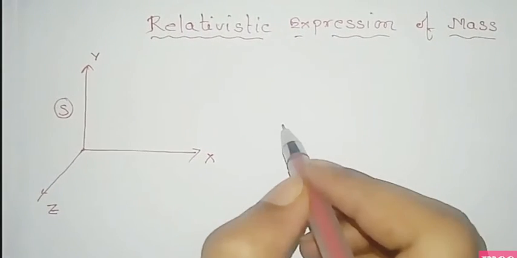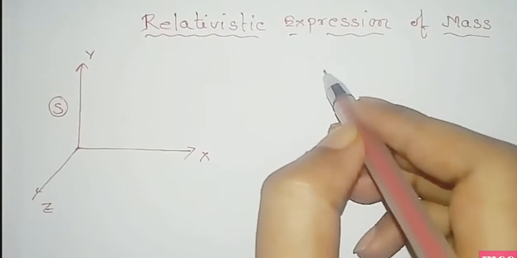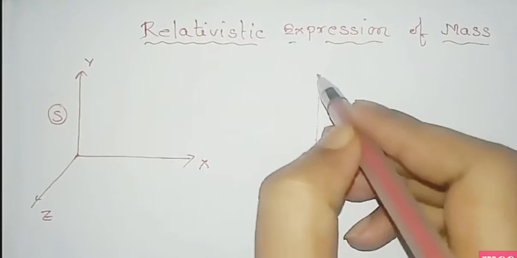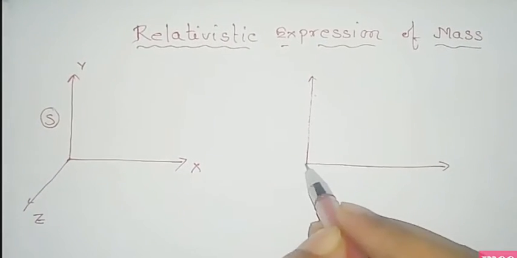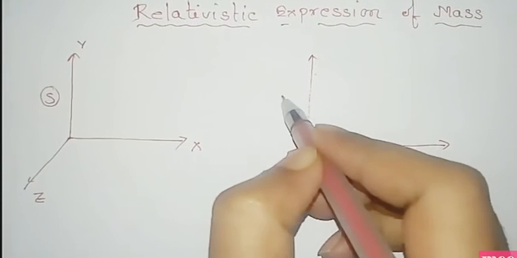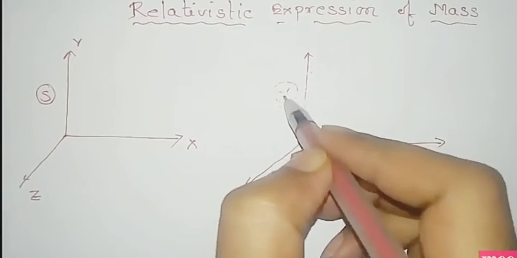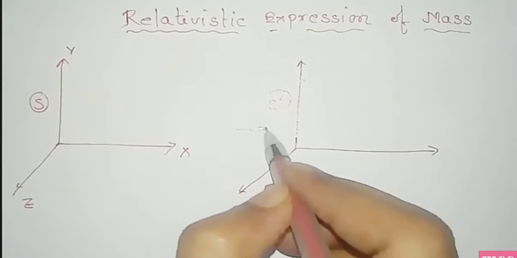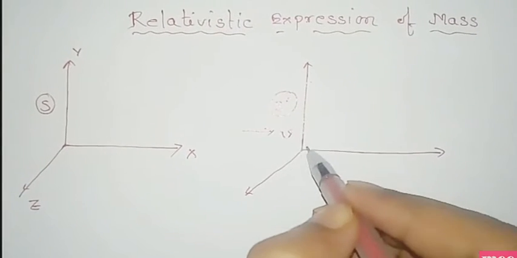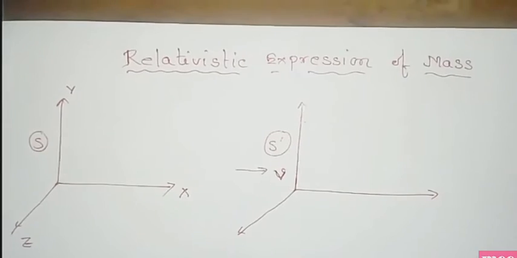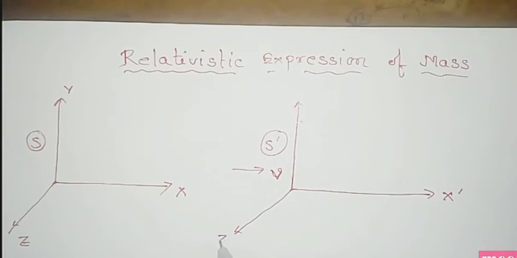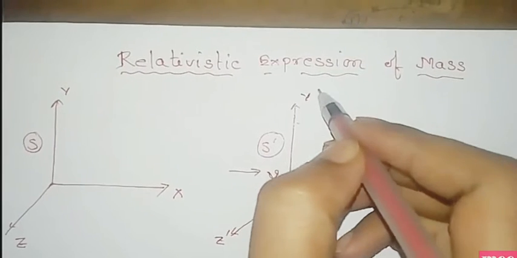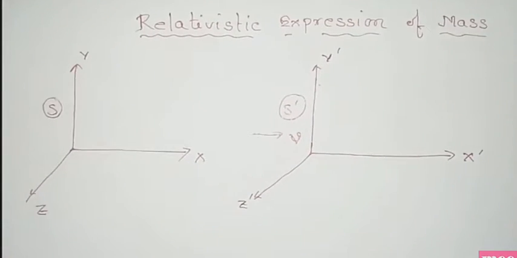Now consider another frame which has translational motion along the x-axis with respect to the S frame. That is another frame, the S prime frame. It has a motion with velocity v along the x-axis, and the coordinates of this frame are x prime, y prime and z prime.